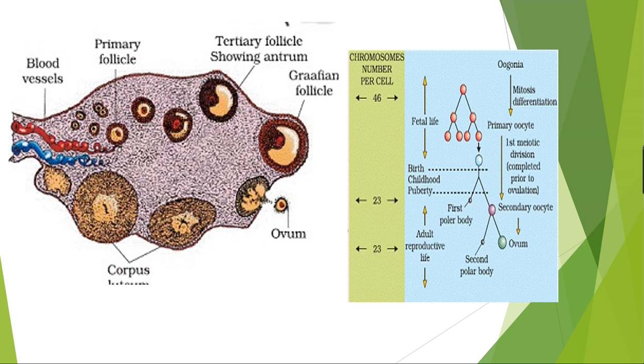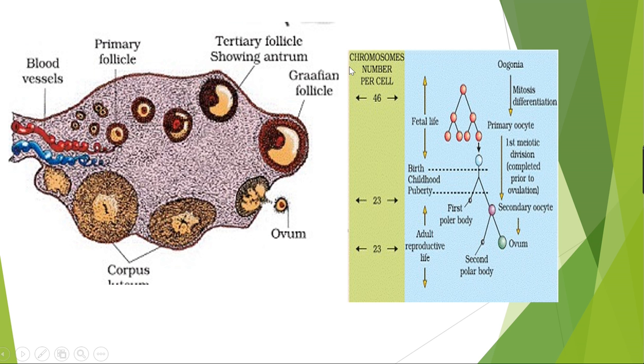After that, the primary oocytes get surrounded by a layer of granulosa cells and are called primary follicles. Here you can see the primary follicle. A large number of these follicles degenerate from birth to puberty, and only 60,000 to 80,000 primary follicles are left in each ovary.